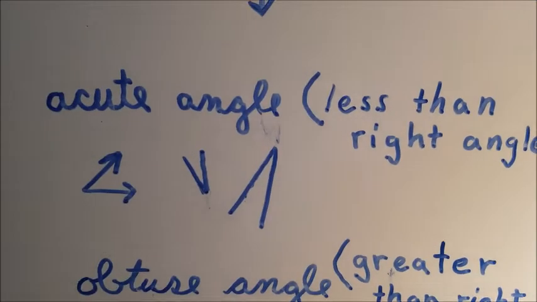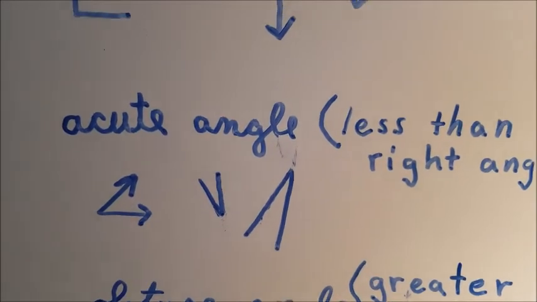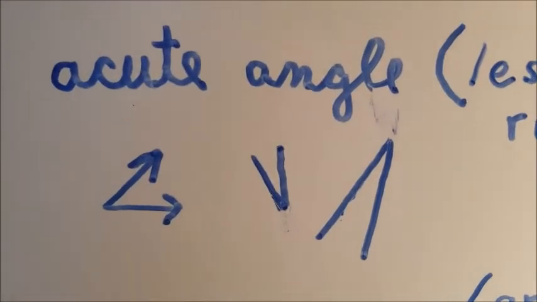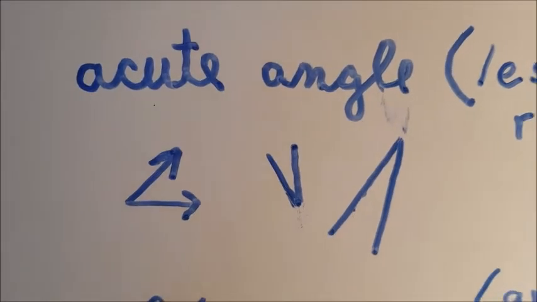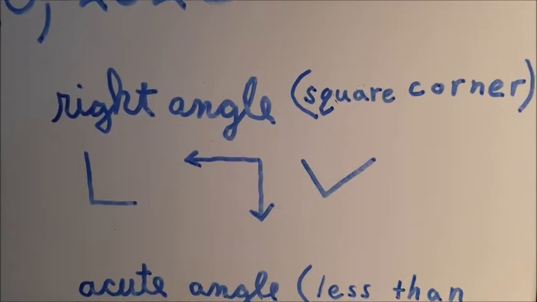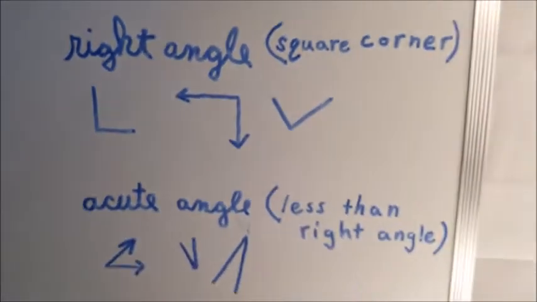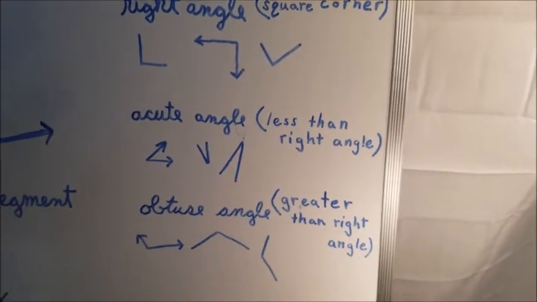You third graders are small. You're acute. Or like these are acute angles. And then what's perfect? Right angles are kind of like Jesus. They're perfect. They make that perfect square corner. So there you go. Hopefully you can remember those things.